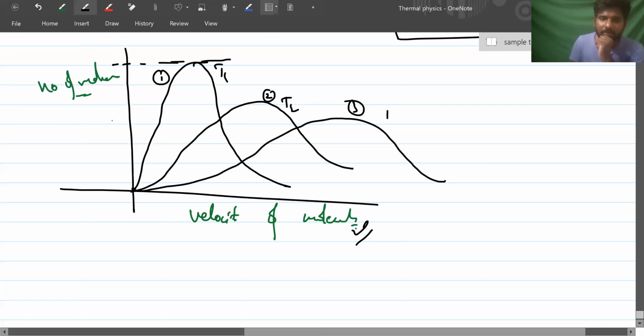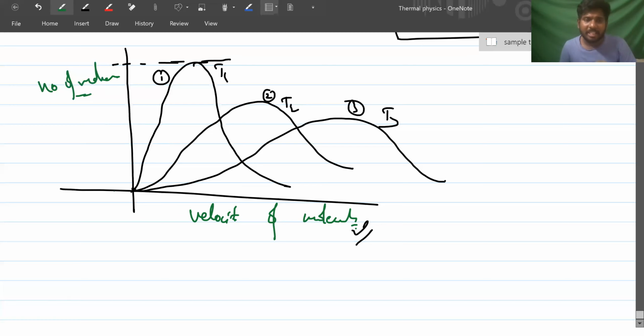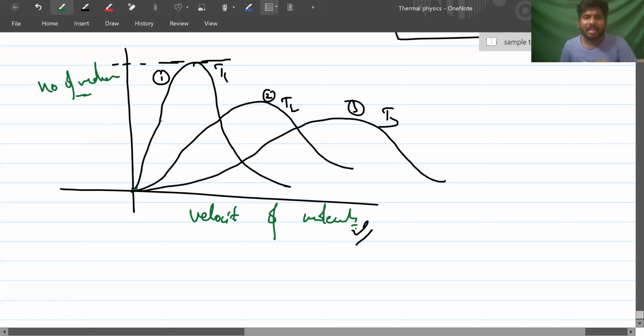Every gas molecule will not have the same velocity. Some molecules have some velocity, and some other molecules have some other velocity, right? So the curve is taken from 0.